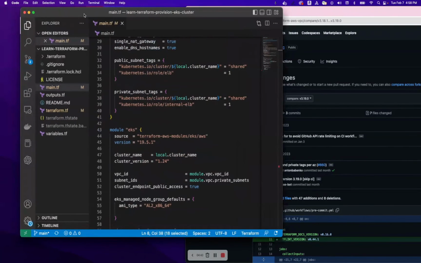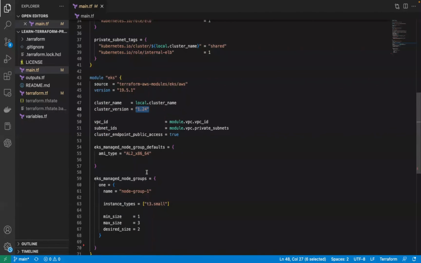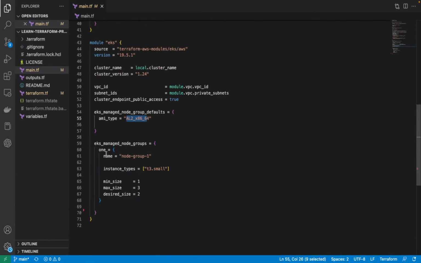And then we have the cluster version, which will be 1.24, the latest version. The VPC ID we are taking from the VPC ID of the module, and the subnets from the VPC subnets. So when the cluster gets created, it will refer to this VPC, and the version will be 1.24. Then we are using the AMI image type, this one, and then there's the node group.